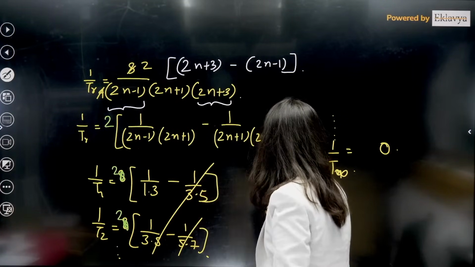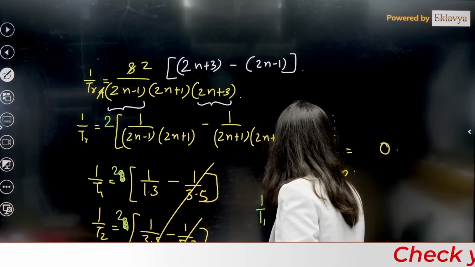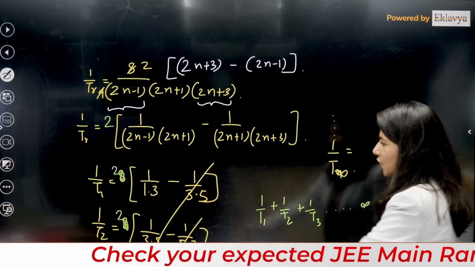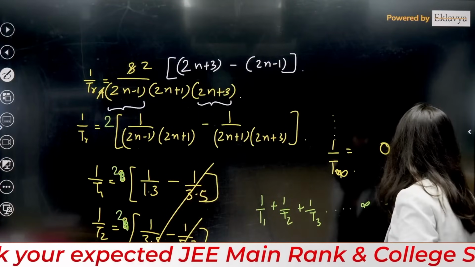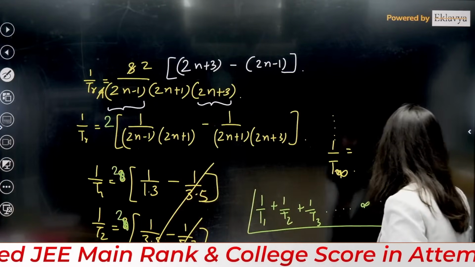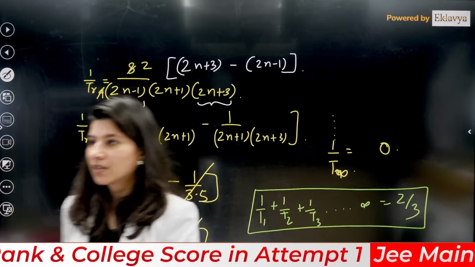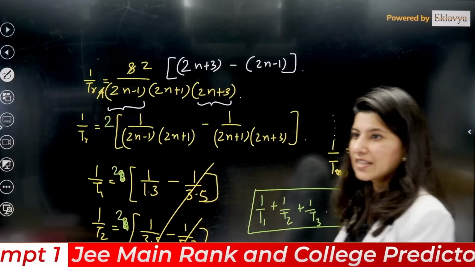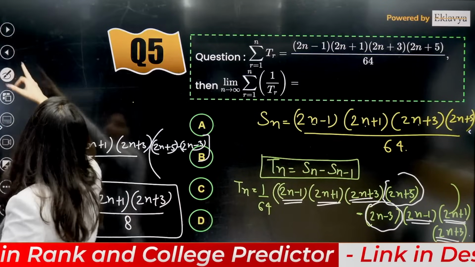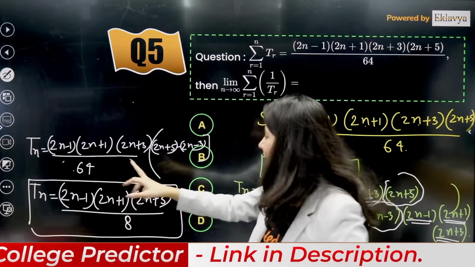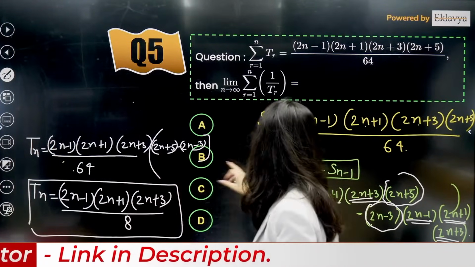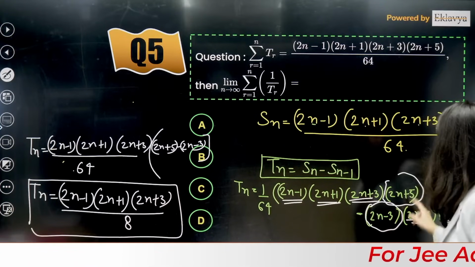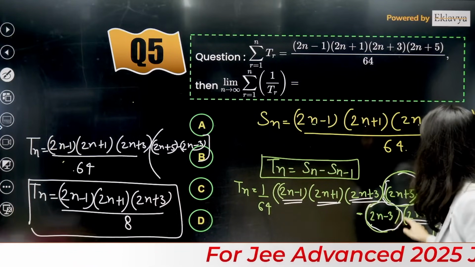So the sum 1 upon T1 plus 1 upon T2 plus 1 upon T3 and all the way up to infinity will be what? Tell me. 2 by 3. 2 by 3 is the correct answer of this particular question. Divide by 4, yes. How did 64 become 8? I have not written 8 for 64. Understand, what I have done is I have just taken 3 terms common. So inside the bracket, these 2 terms are left.